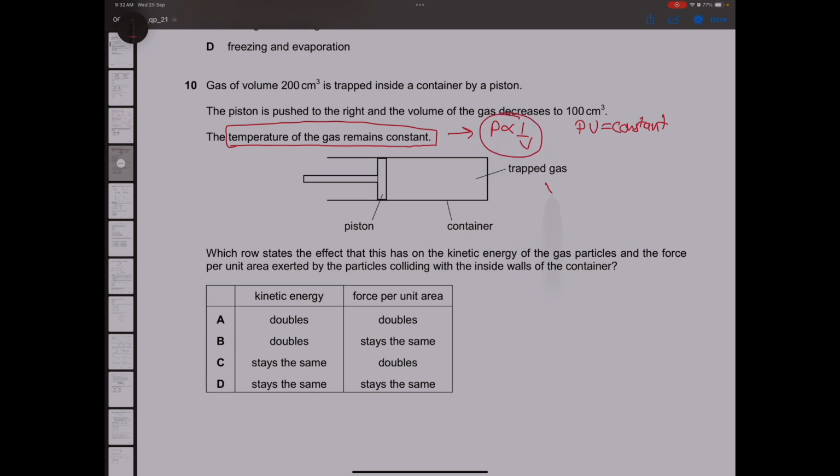Pressure is inversely proportional to volume. So if you're decreasing the volume to half, pressure will double. So force per unit area should double, which means we have to pick between option A and C. Now, kinetic energy depends upon the temperature. Is there any change in temperature? I don't think so. Temperature is constant. So kinetic energy will stay the same, but the force per unit area, that is the pressure, will double. So option C is the correct answer.